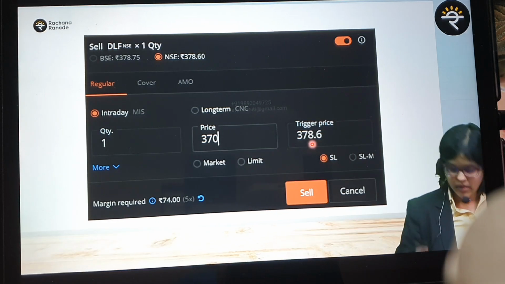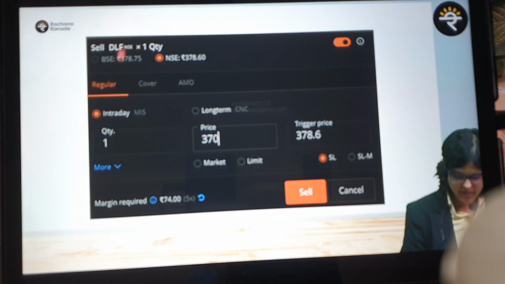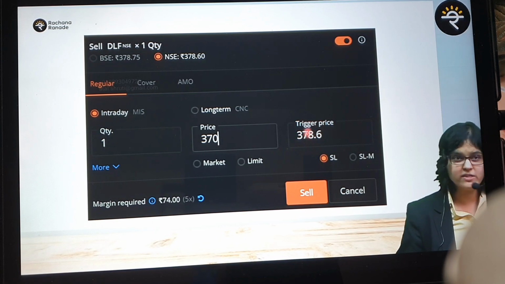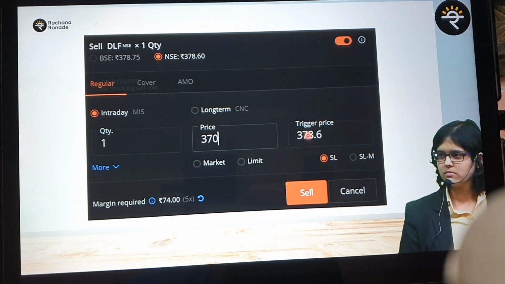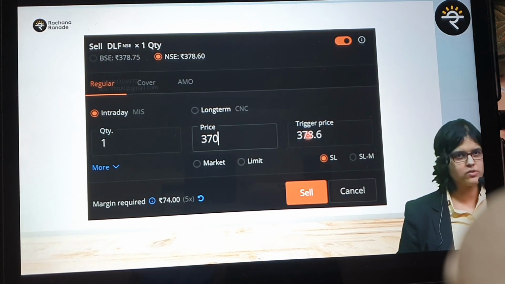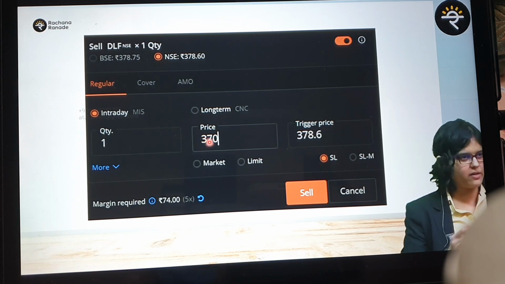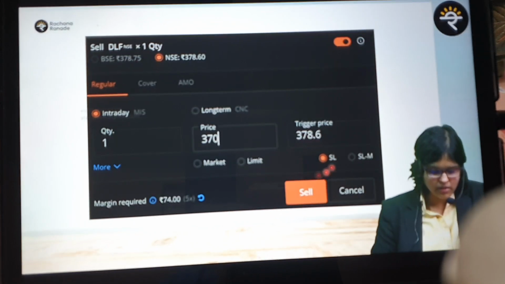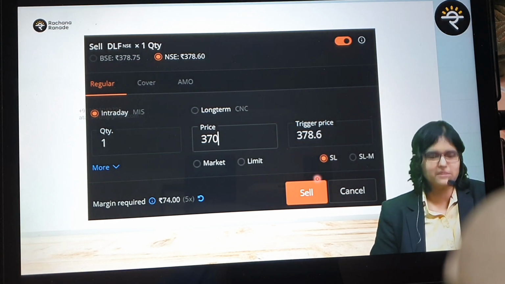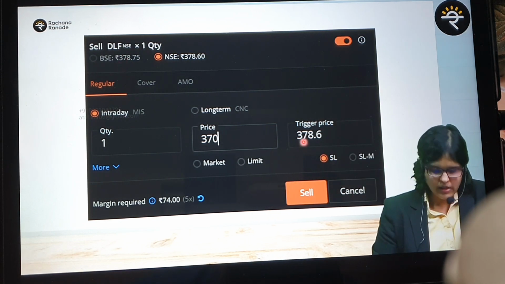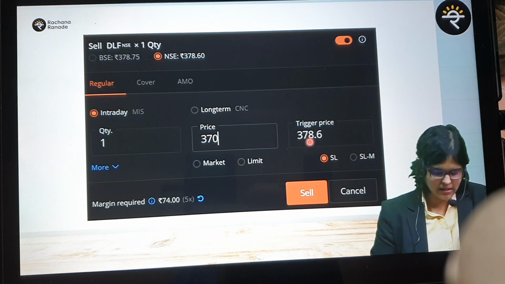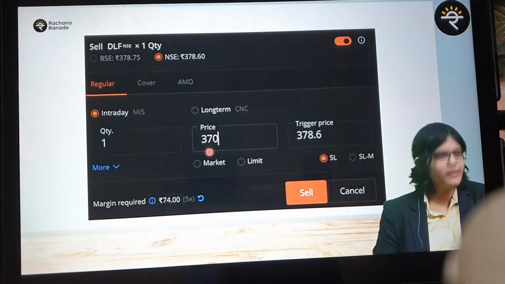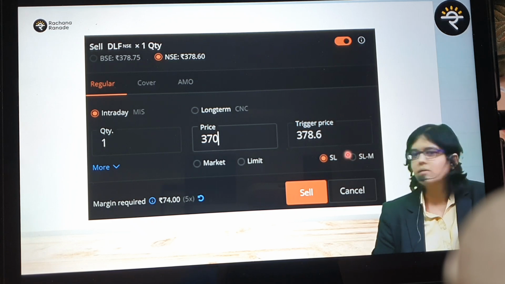This is stop loss limit. If currently it is at 378.75, can you see here? 378.75. Can it go here in no time? Yes. And once it goes to 378.6, whatever is the next tick price, will it be executed? Yes. Be it stop loss limit, market, whatever. But if it goes, again theoretical, from this trigger price directly to 369, we are on stop loss limit. Everyone, directly to 369 after this trigger price. So please understand, from 378.75, next one 378.6 trigger, yes or no? Yes. Next tick 369. Executed or not executed? Not executed. Why? We have a limit at 370. Had this been a stop loss market, it would have been executed.